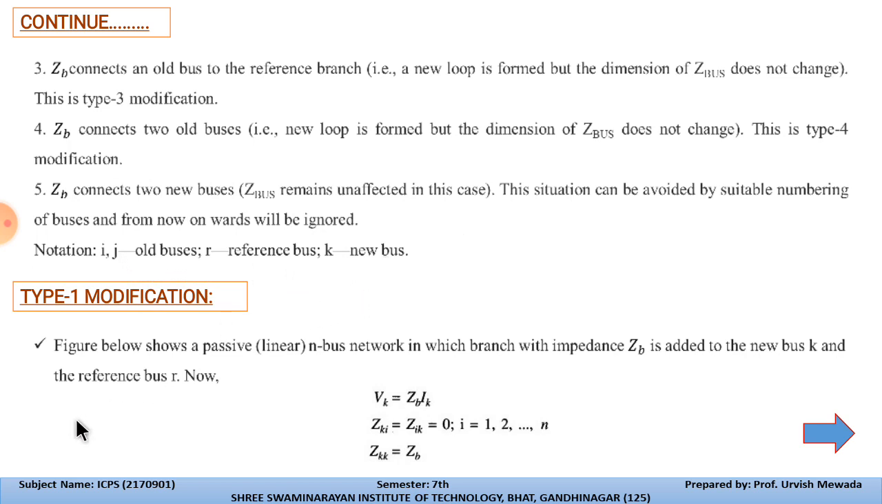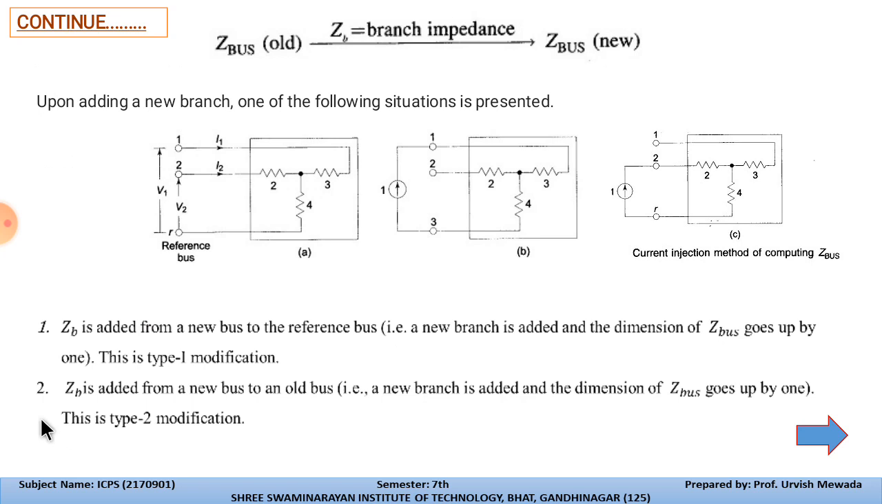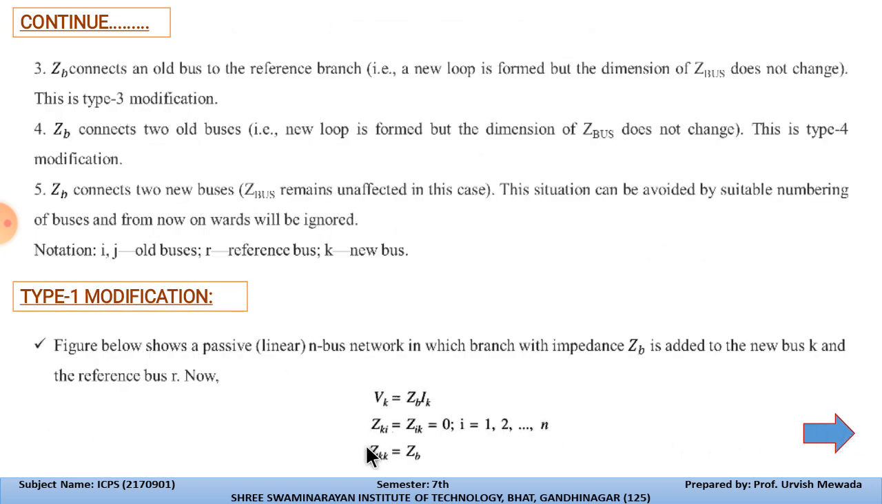As we already discussed, type 1 modification. In type 1 modification, you can see that Zb is added from a new bus to the reference bus. So let us see the figure and the diagram that we'll show in the next slide. That shows the passive linear n-bus network in which a branch with impedance Zb is added to the new bus k and the reference bus r.